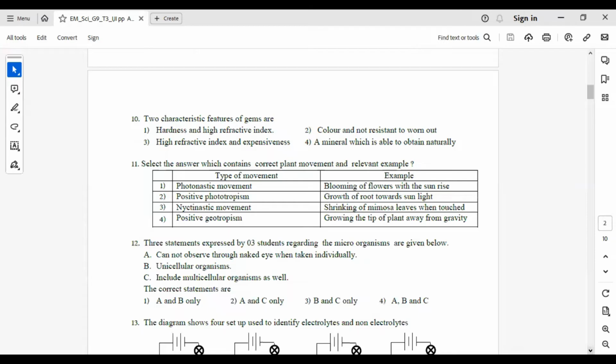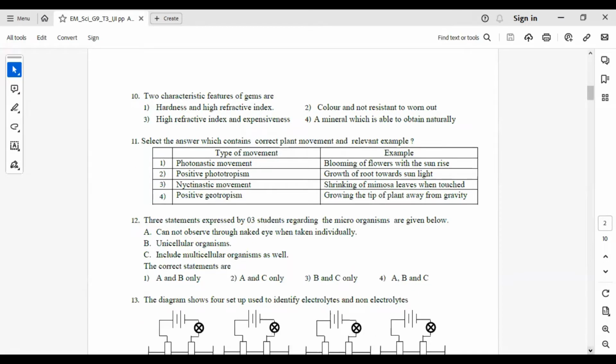Question number 10. Two characteristic features of gems are answer number 1, hardness and high refractive index. That is the correct answer here. In the second one, the wrong thing is not resistant to wearing out. Gems are resistant to wearing out, so it is wrong. In the third one, the wrong thing is expensiveness. It is not a characteristic feature of gems. Next one, a mineral which can be obtained naturally is not a characteristic feature of gems.